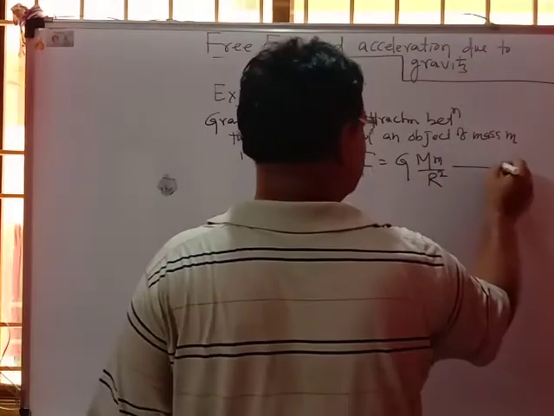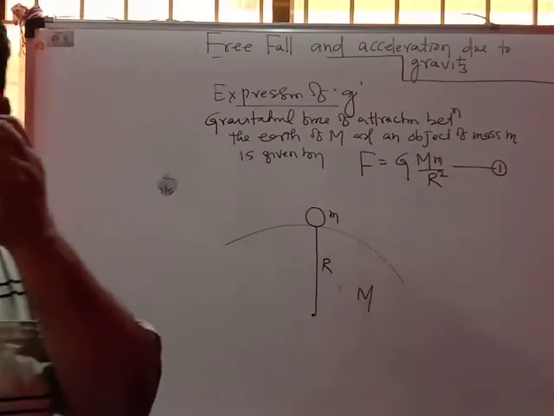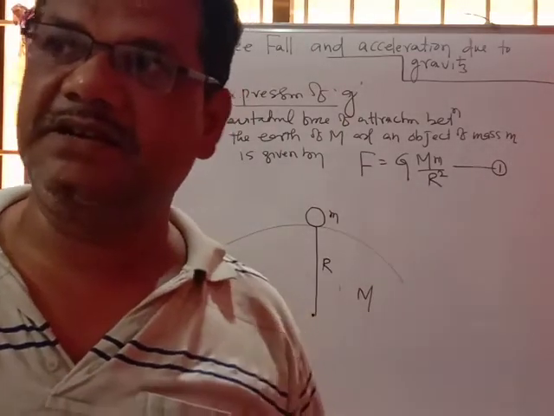This is equation number 1. This is the gravitational force of attraction between the earth and any other object near it.